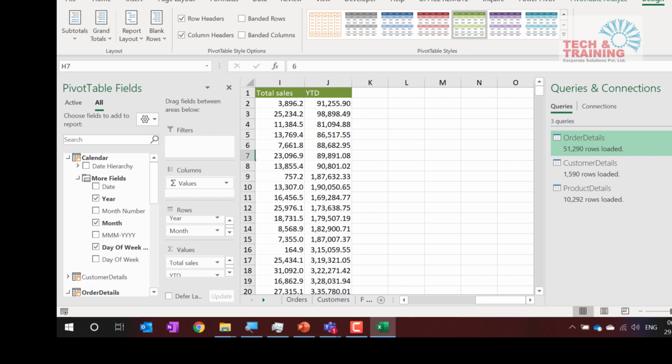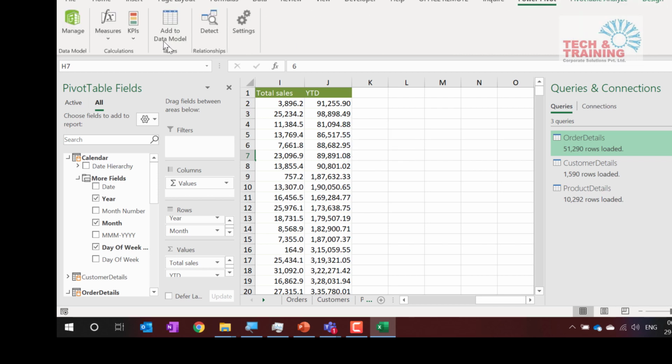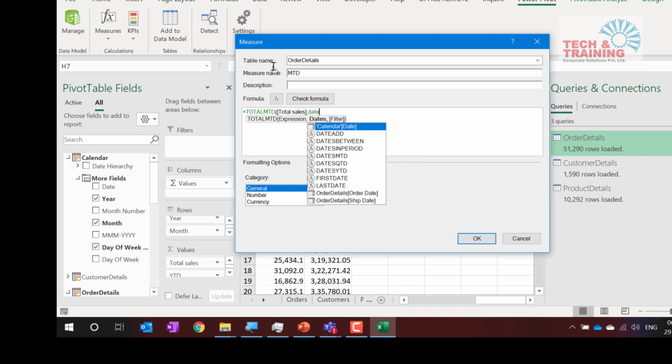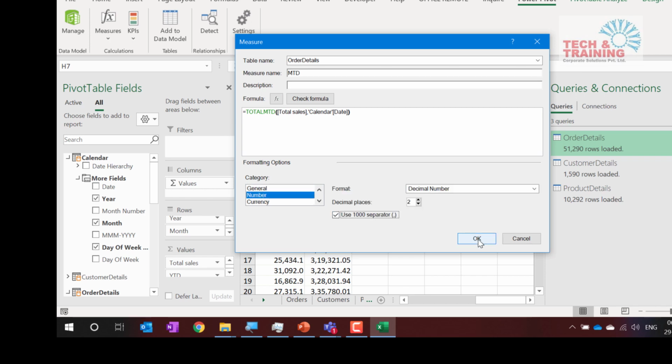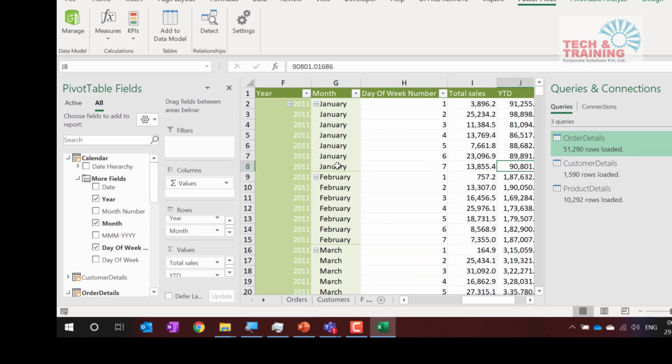If I want to calculate MTD or QTD, whatever, again I go to pivot table. I go to measure, new measure. I type total MTD. See, total QTD and MTD are also there. Again total sales, comma date is nothing but a calendar date that we have created. I close the bracket, I give the number formatting and I click OK.